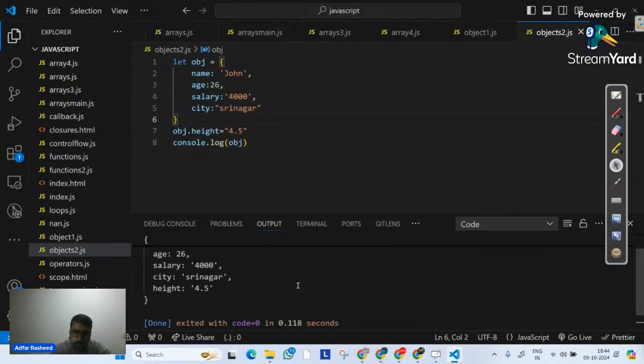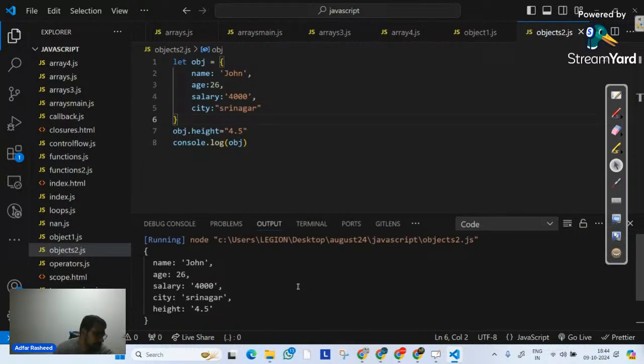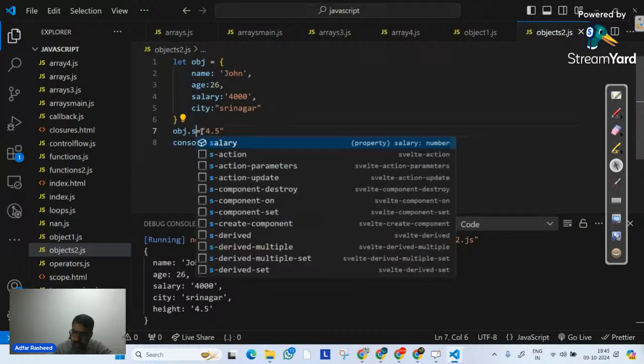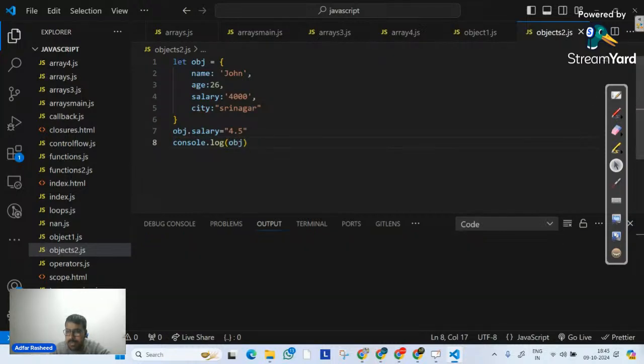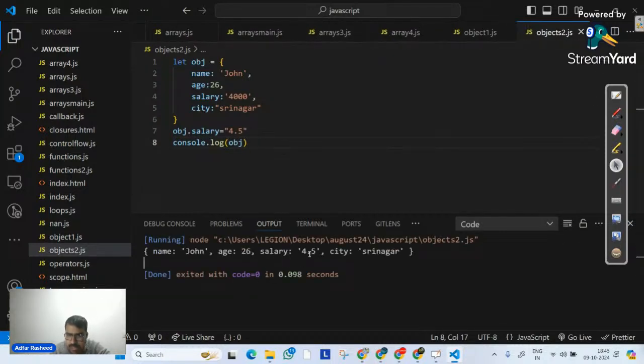Fantastic. On the other hand, I can also update my salary as well. If I execute and print my obj, you can clearly see salary is updated to 4.5. So it allows me both things. Even I can delete as well.